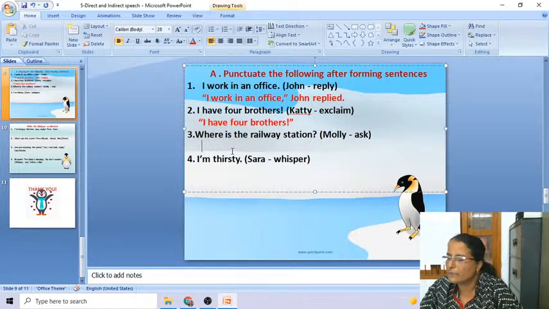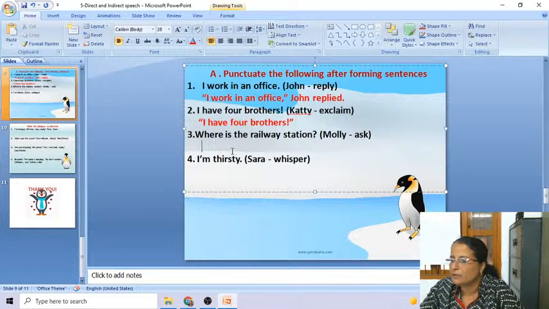This is why I said practice both the methods. Avani Longadge, you are not supposed to do this now. Harsh Gonde, we are not solving question number 3. Lisha Pawade, after brothers, there should be an exclamation mark, inverted comma close, then there is no comma. After exclaimed Kati, there should be a full stop. After Kati, full stop. You put a full stop. This is what I told you to do.